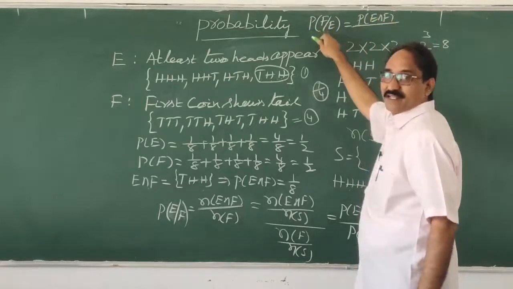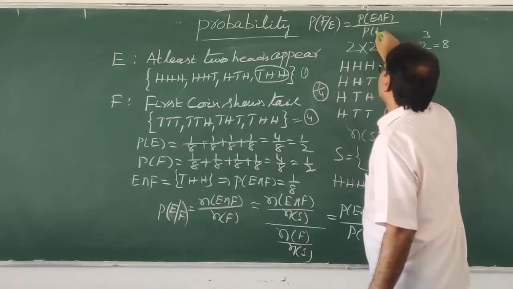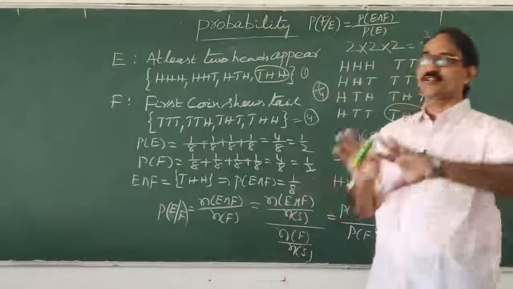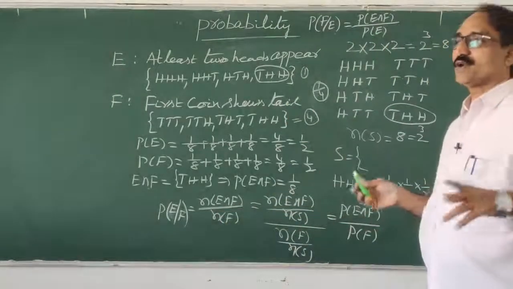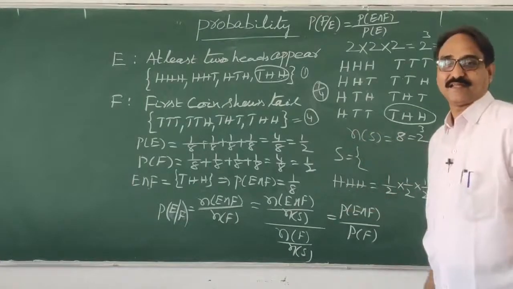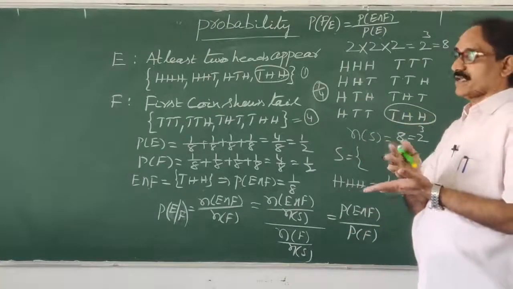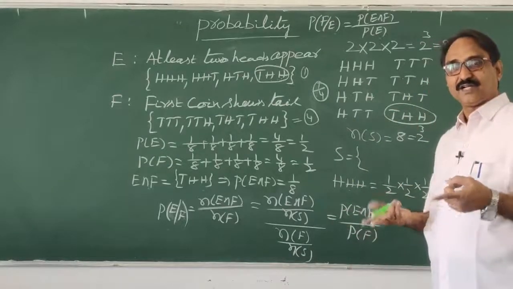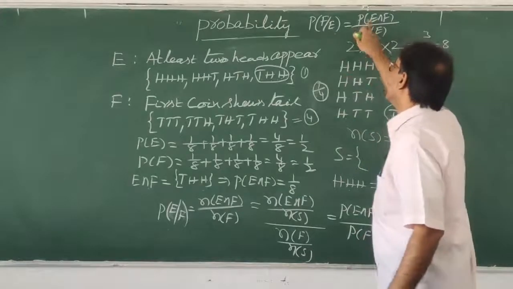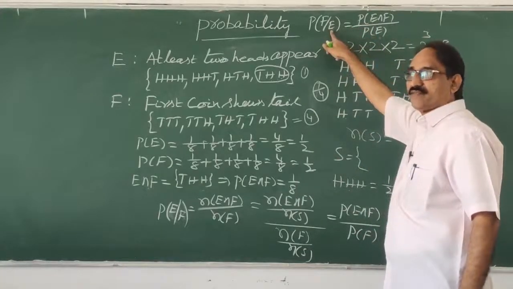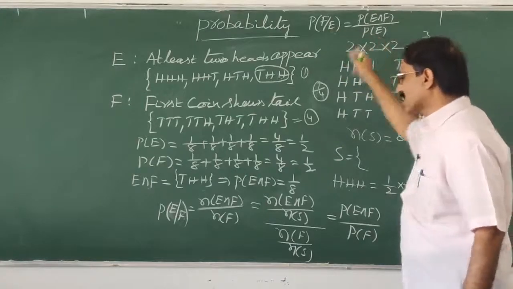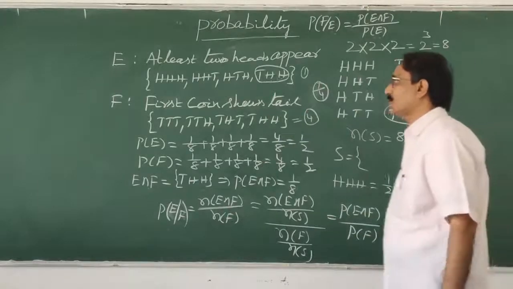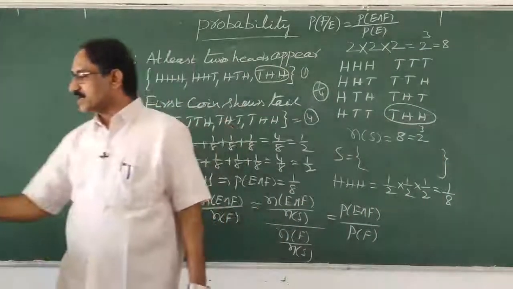In any case, the common must be there, and the denominator is the probability of E. Here E is given, so E comes; there F is given, so F comes. The only difference is the denominator. Whatever question you ask, the common must be there, divided by the probability of the given event. That is called conditional probability. So with the condition, I am finding the probability.